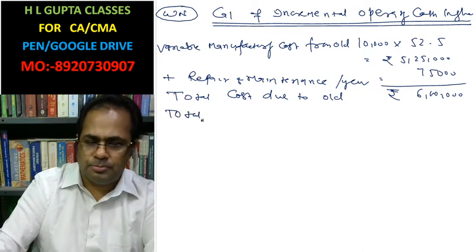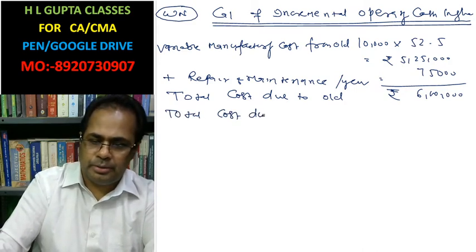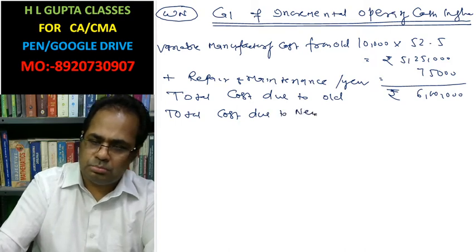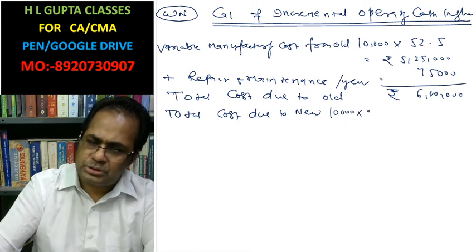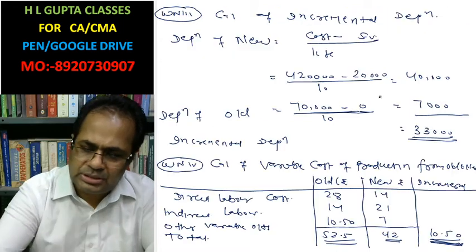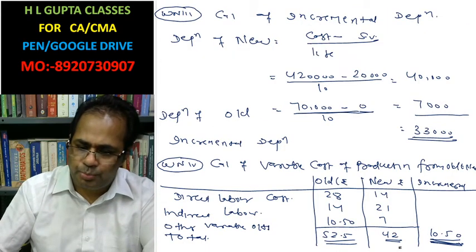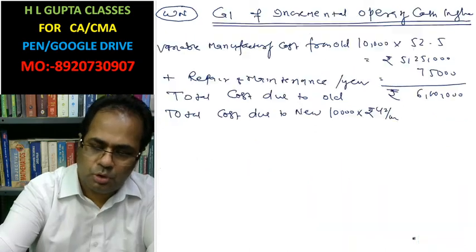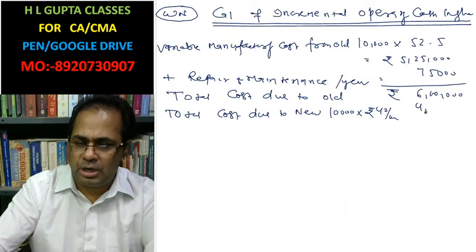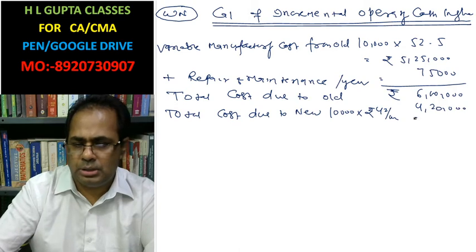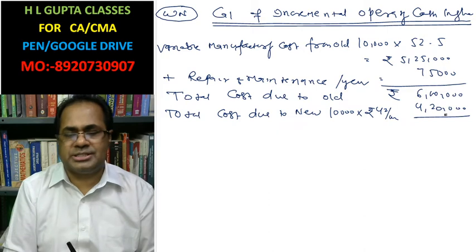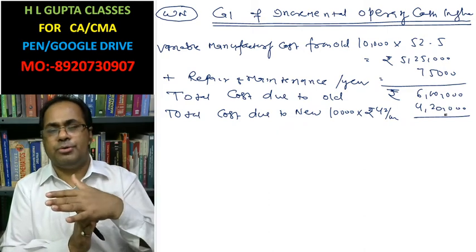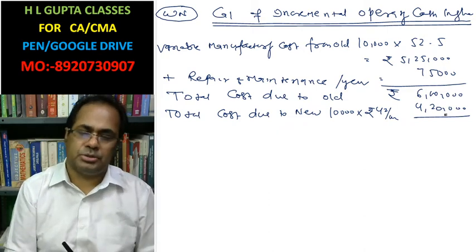Total cost due to new: 10,000 units you are going to produce at the rate of rupees 42 per unit, already calculated. That is 4,20,000. The same units produced by old cost 6 lakh; produced by new, cost rupees 4,20,000.